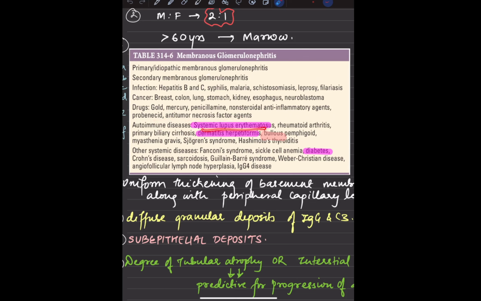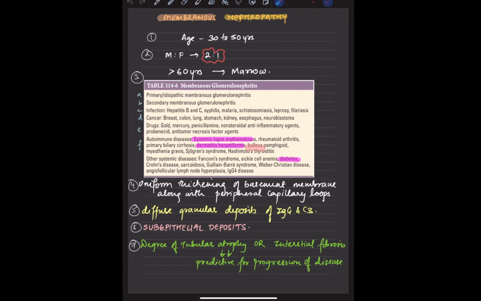Autoimmune diseases like SLE are important, rheumatoid arthritis is important, primary biliary cirrhosis is there, dermatitis herpetiformis, bullous pemphigoid, myasthenia gravis, Sjogren's, and Hashimoto's thyroiditis are also very important. Then other things are diabetes, Guillain-Barré syndrome, Crohn's disease, sarcoidosis, sickle cell, IgG4 disease. Okay, so these are certain causative factors which are attributing to membranous nephropathy.